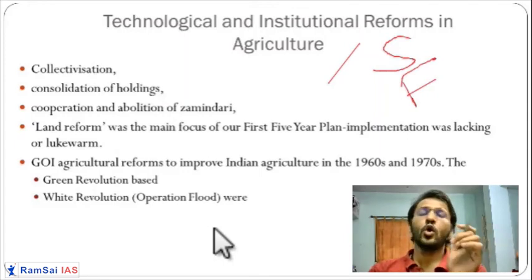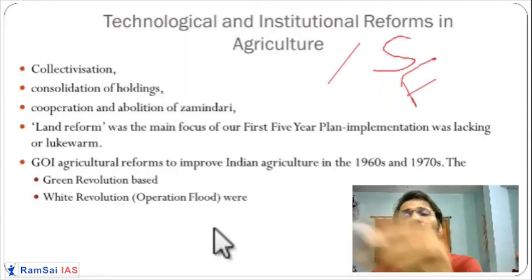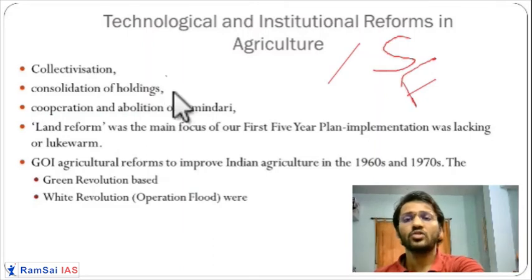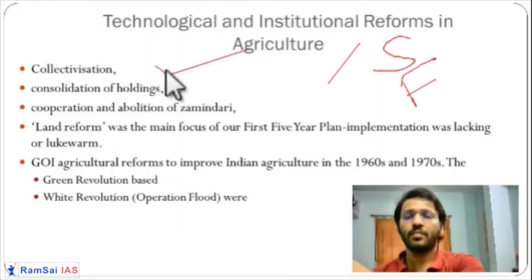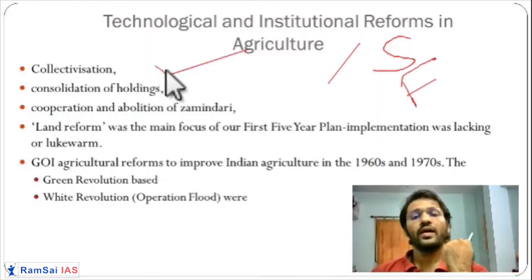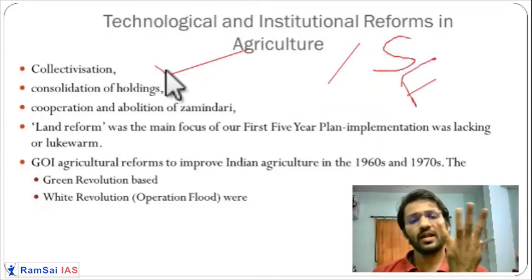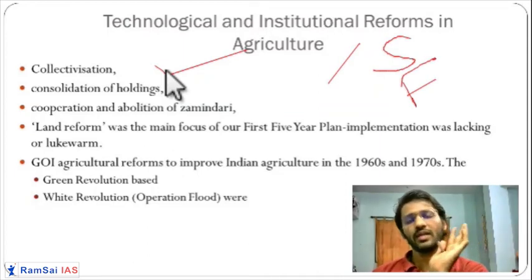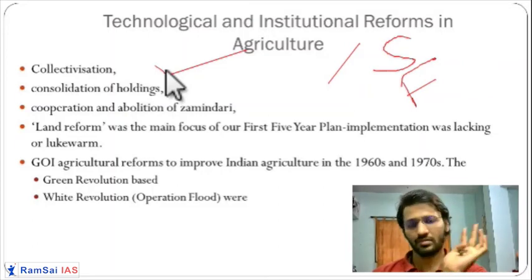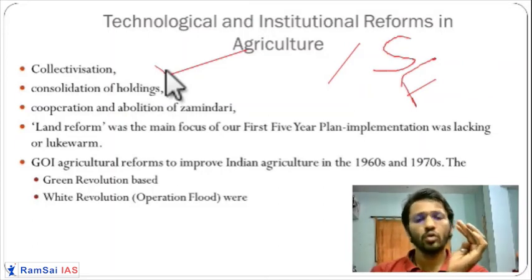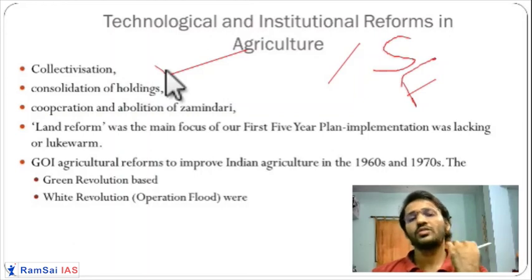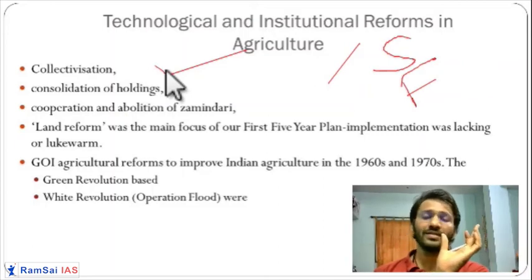So that's why the government of India, like Punjab government, has started a consolidation of holding program, where, for example, in one family there are 4 brothers. So what they will do, they will tell all three brothers to sell the land to the one brother. So instead of having 2 hectares of land, one brother will have 10 hectares of land. Getting it? So in this way, consolidation of land holding has started.